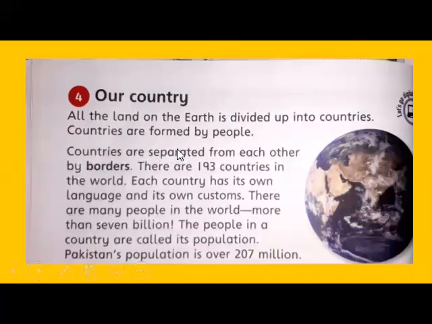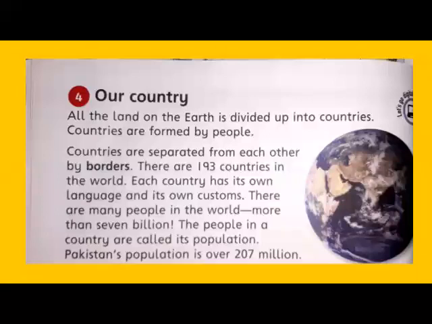All the land on the earth is divided up into countries. Countries are formed by people. Countries are separated from each other by borders. There are 193 countries in the world. Each country has its own language and its own customs. There are many people in the world, more than 7 billion. The people in a country are called its population. Pakistan's population is over 207 million.